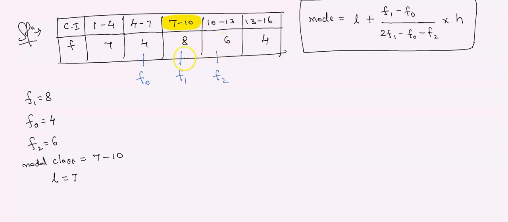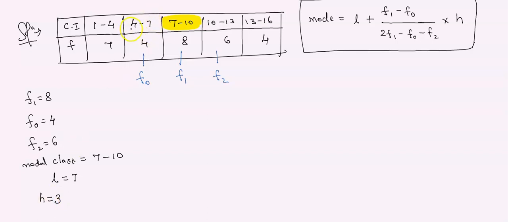We want the lower limit. Did you understand how we got the lower limit? Check the F1 class interval. In that, the lowest number is my L, the lower limit. Now I want H. H means step size, a class size. 10 minus 7, bigger number minus smaller number. So the value of H is 3.